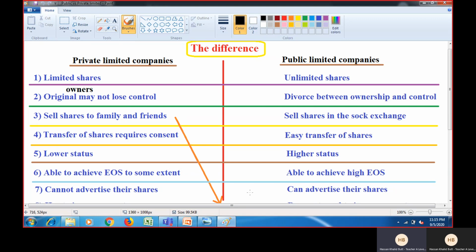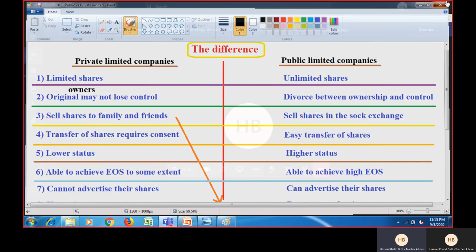In case of a public limited company, because they sell their shares on the stock exchange, there is the general public there. So anyone can buy their shares, and their shares are listed on the stock exchange. Because it is visible to everybody, they can advertise their shares as well. So a public limited company is more likely to raise capital quicker than a private limited company. Again, that is an advantage of a public limited company over a private limited company. All right, so that is all as far as the points of difference are concerned.